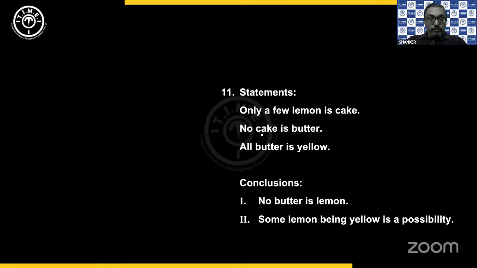Yes, so we have the statements here. Only a few. A few means some. Means only some lemon is cake. So when you get only some, you have to maintain some and some not. Both have to coexist in your diagram, because only some lemon is cake means there should also be some lemon is not cake. So you need some and some not both to coexist in a diagram. So we will draw the combined diagram.